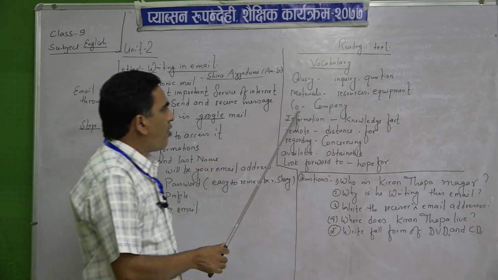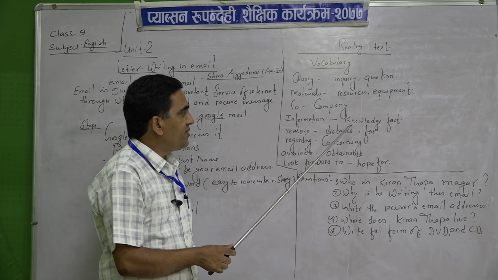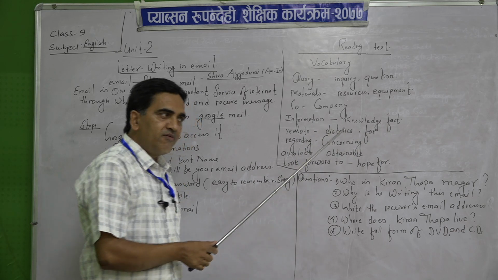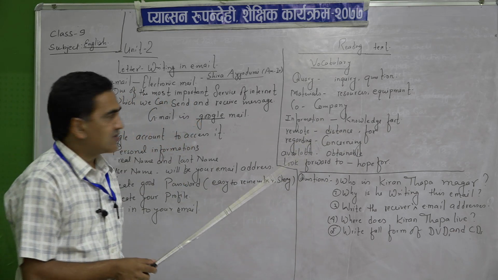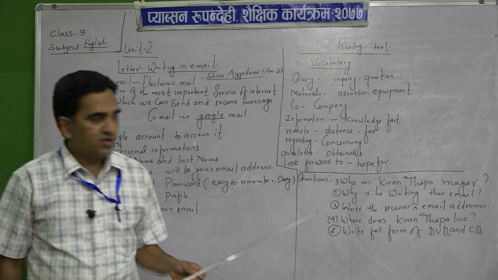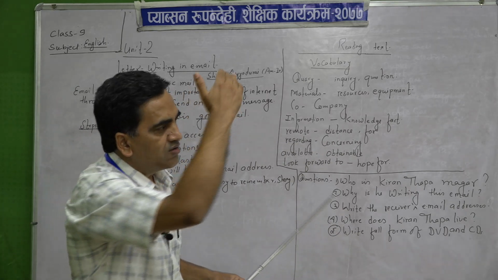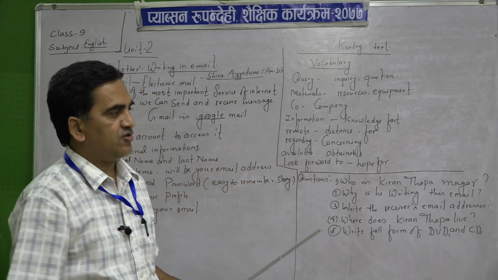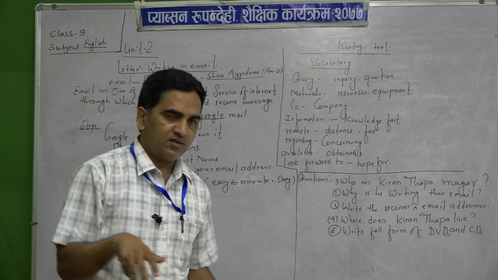All right. Co means company. Information means knowledge, fact. And remote means distance or far. Mr. Kiran Thapa is writing from Dadeldhura district. It is very far from the center, from Kathmandu, from Butwal, from Bhairahawa.